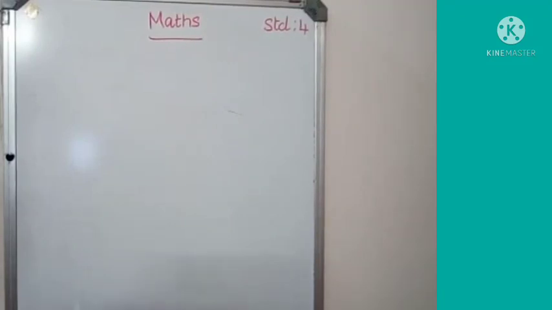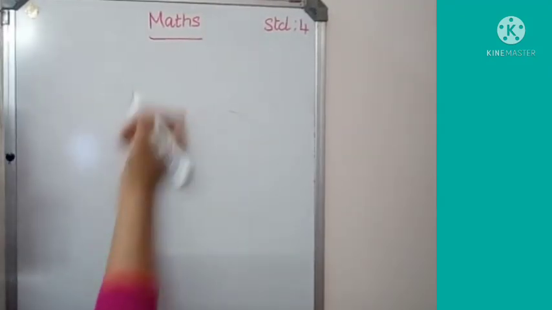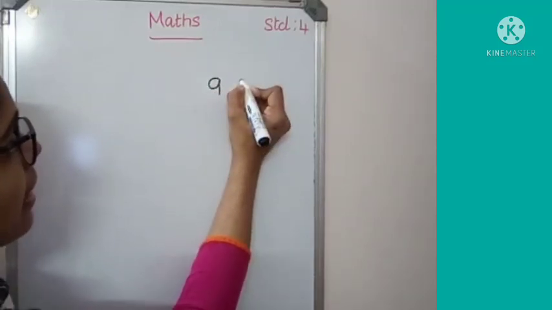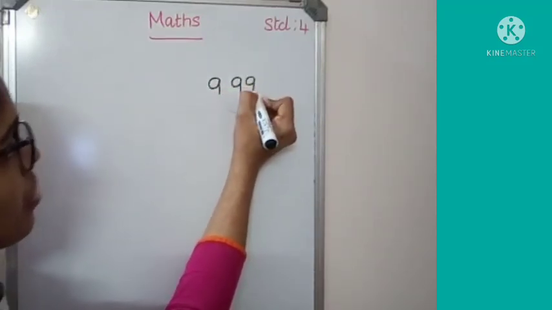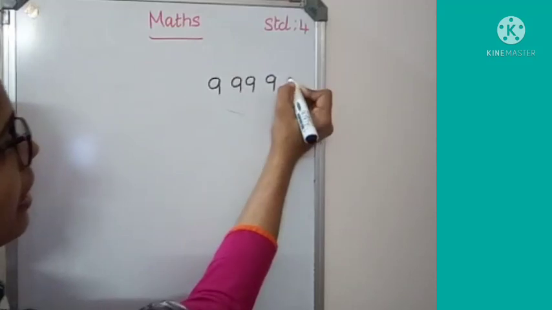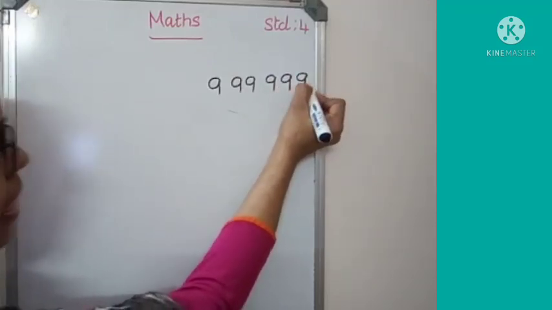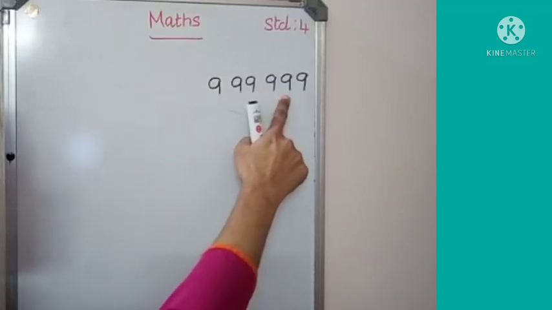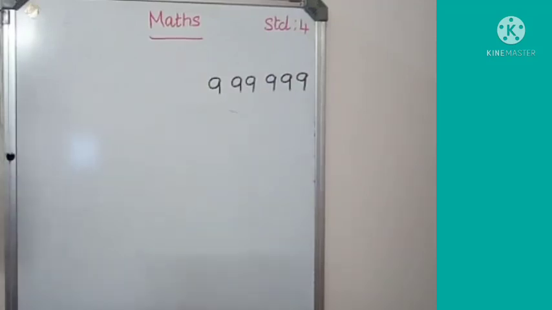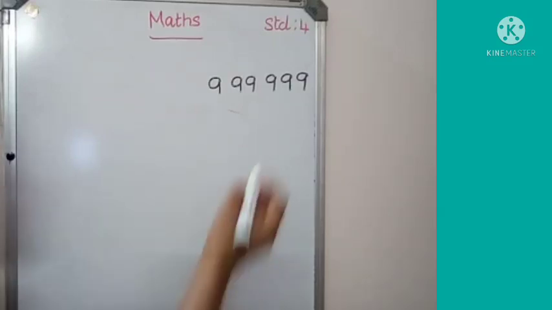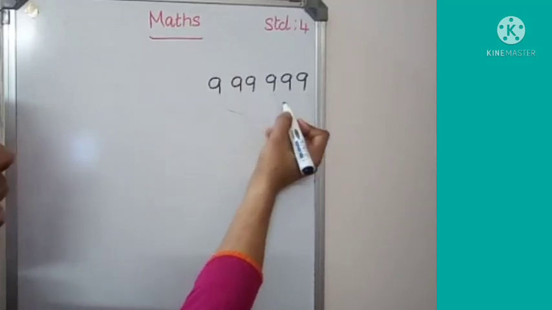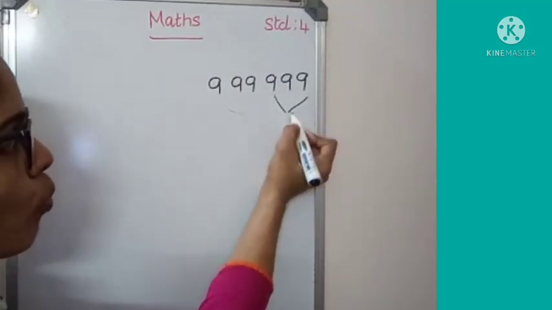Children, look here. Which is the greatest 6-digit number? It is 9,99,999. How will you mark the periods? The last 3 places come under the period ones.